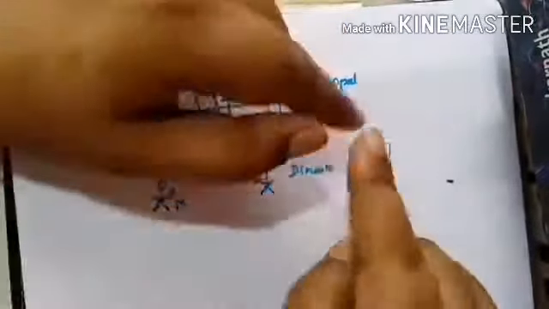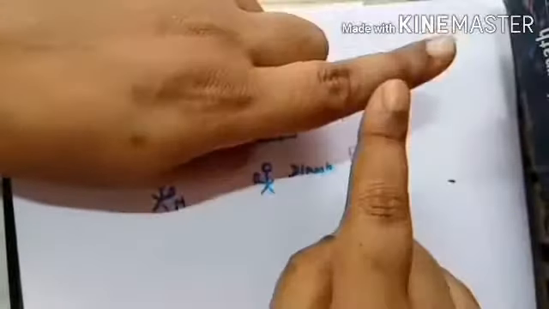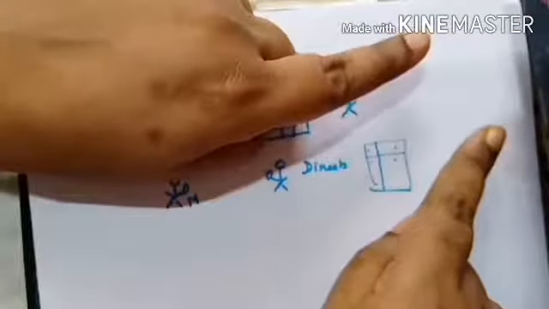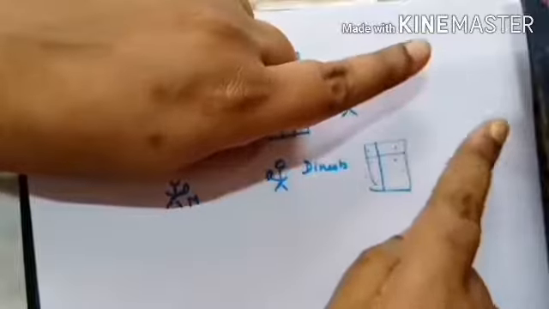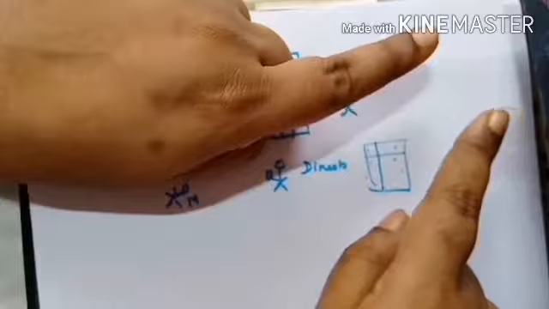See, I take, let's say, an elephant and a cow. Which is weighing more? I know it is the elephant, right? If both of them are measured in the same unit of kilogram, then it is very easy to compare, right?